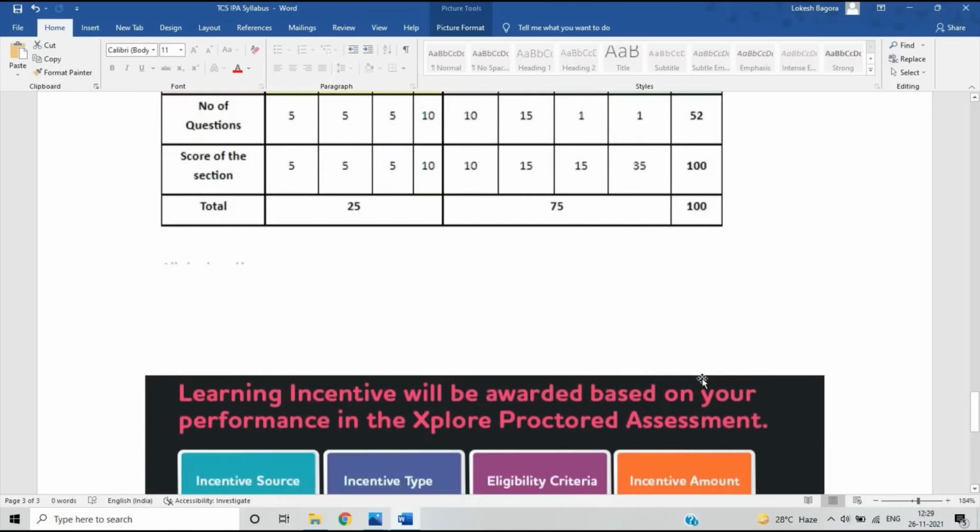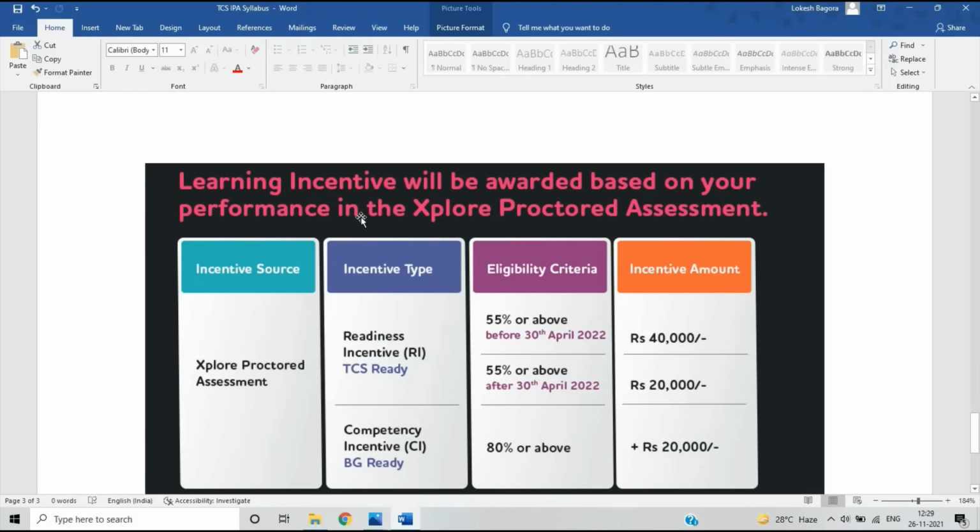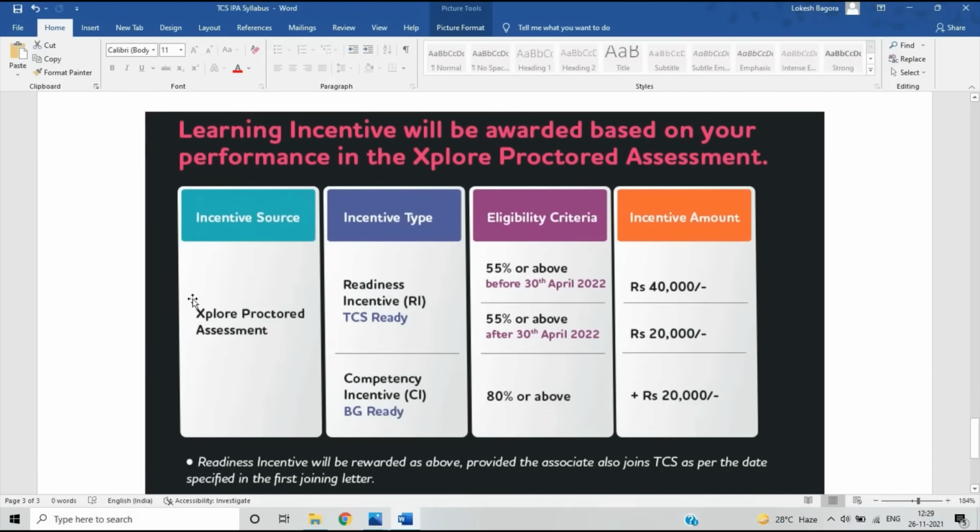This is one of the most important images you can see on my screen. Learning incentive will be awarded based on your performance in the Explore Protocol Assessment. The incentive source is the Explore Protocol Assessment, which means the IPA examination. There are two types of incentives: the readiness incentive, TCS Ready, and the competency incentive, BG Ready. So there is an eligibility criteria.